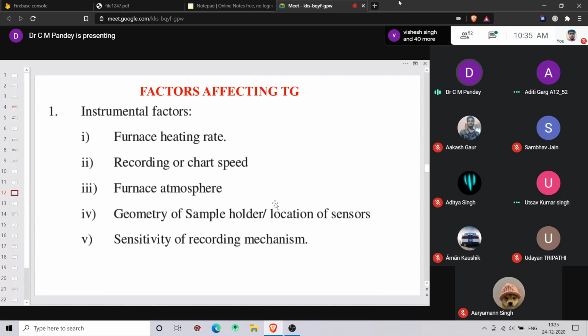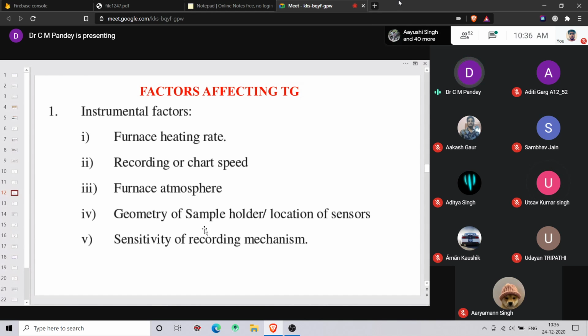Yes, sir, so that the whole sample gets uniform heating. Uniform heating, yes. Uniform heating is possible; for that, what should the sample holder be like? So cube. Yes, cubes. Okay, and spherical. So next class I will ask what should be the geometry of the sample holder for optimum TGA analysis. You search for this, right?